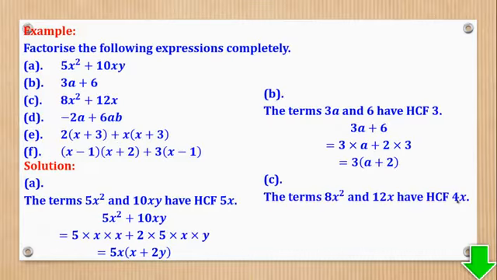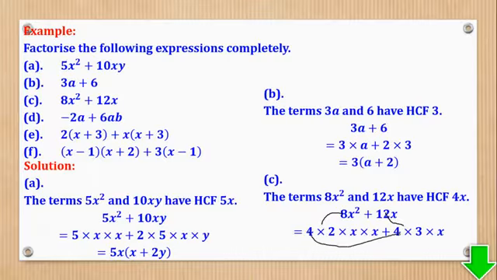For these two, the HCF is 4x. And how does it come about? This is how it comes about. 8 is 4 times 2, 12 is 4 times 3. So 4 is common and x is common. Now when I remove this, I'll bring it outside the bracket. Inside here I remain with 2 times x, which is here. Then there is a plus. Then here there is only 3. And that's what they call factorization. Let's go to the next.